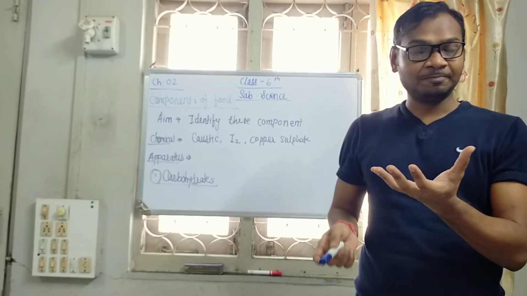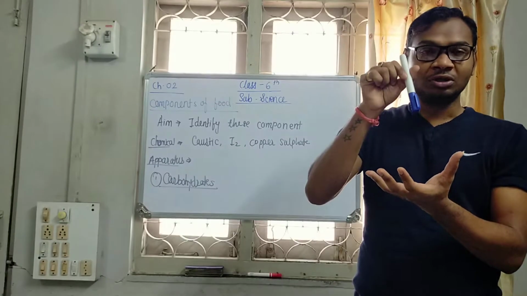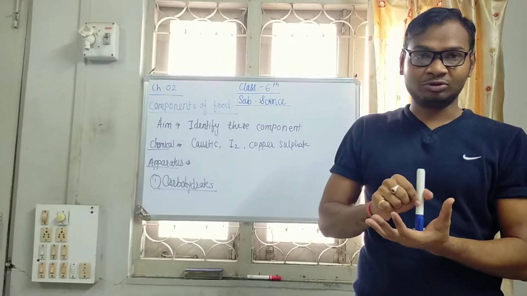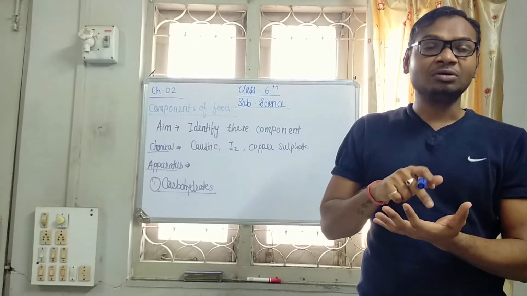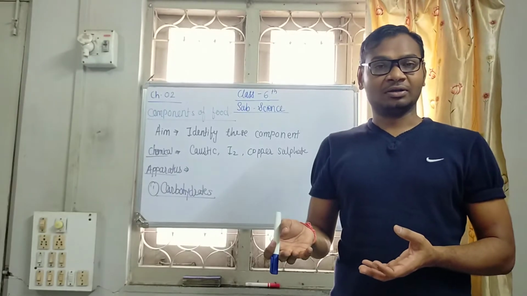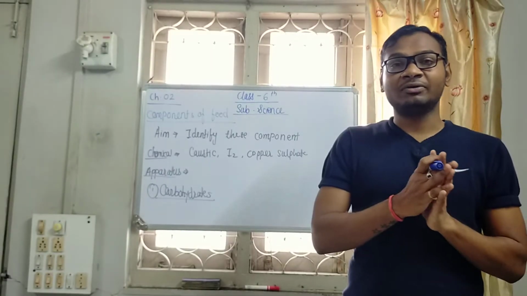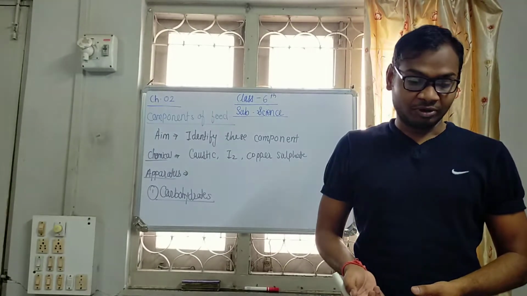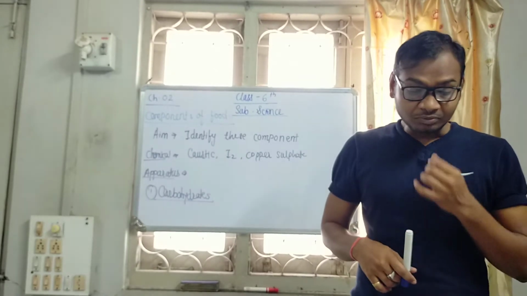That is our food item, and on that food item we have to put 2 to 3 drops of I2 solution, iodine solution. The particular food acquires a color, that color is the blue black color, and here we confirm that our food contains carbohydrate in the form of starch.